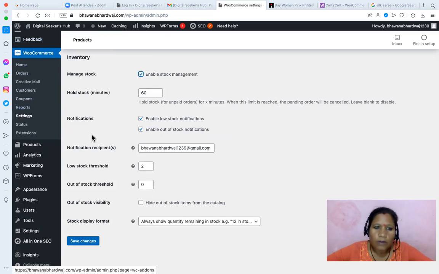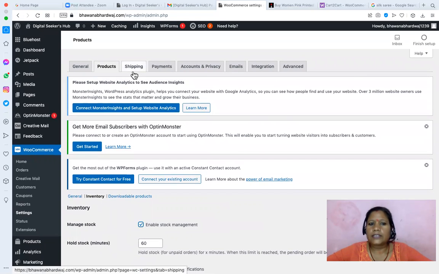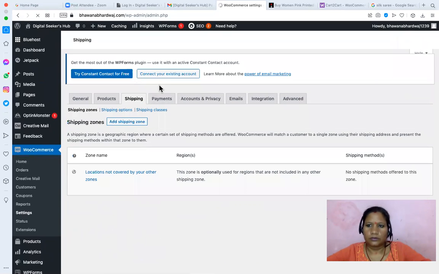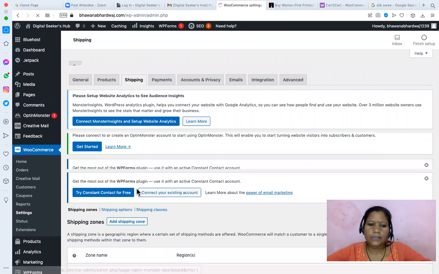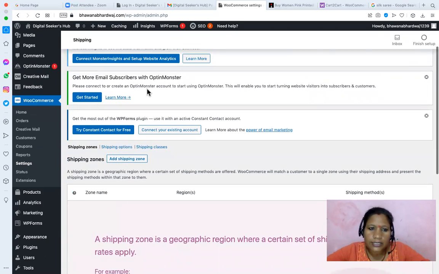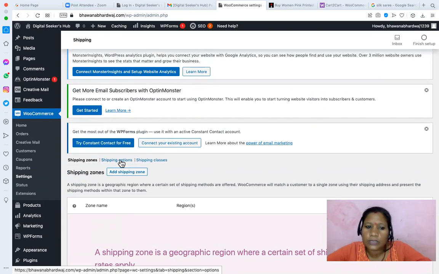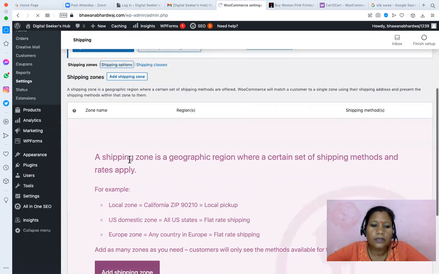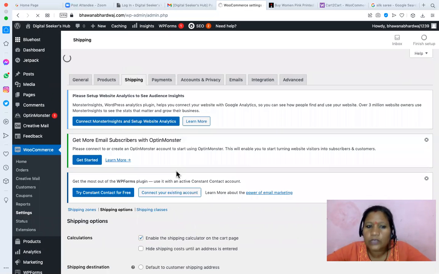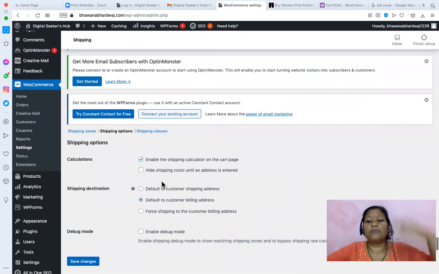So in WooCommerce you have to manage many settings, such as the shipping setting. You have to manage the shipping options and shipping classes. This is the shipping setting, and within that shipping setting, you have the shipping zone, shipping options, and shipping classes. The shipping zone is the area you are going to ship to. In shipping options, you can see what shipping options are available, and correspondingly you have to decide the price. This is the setting you are doing, and according to this setting, the user will see the cost.